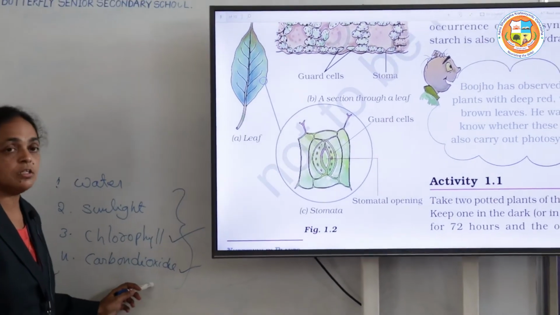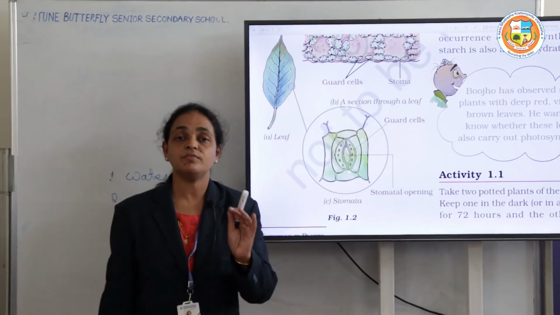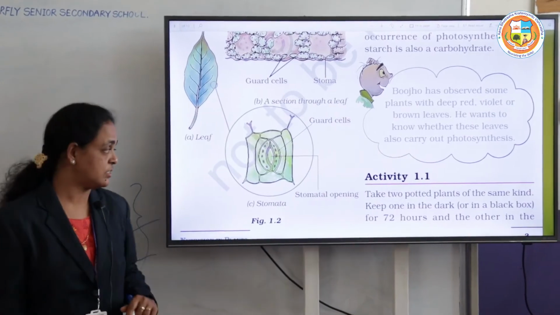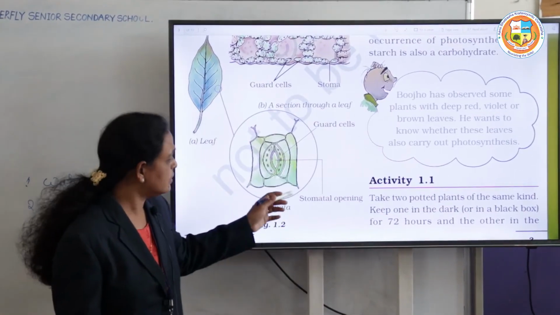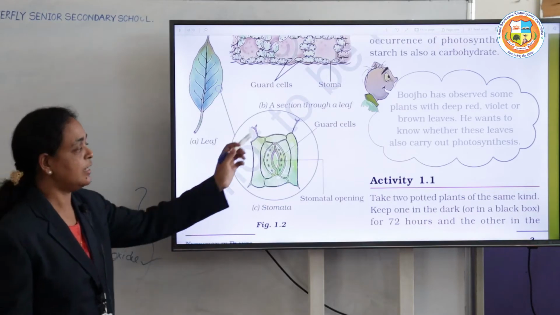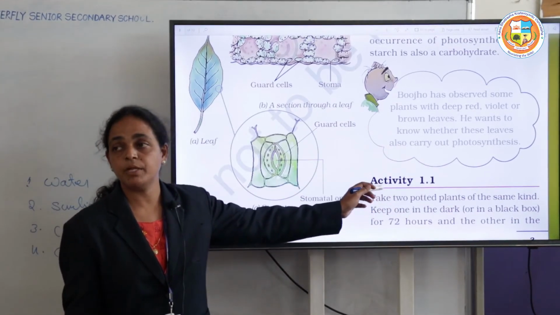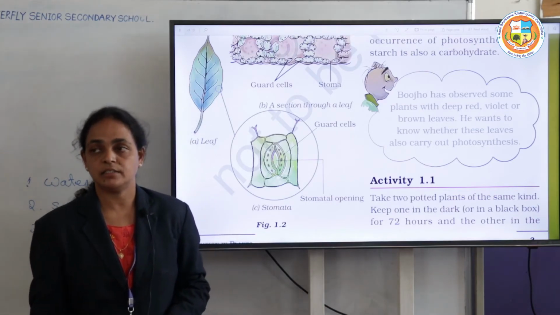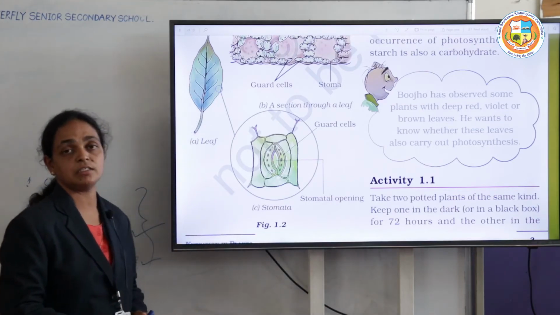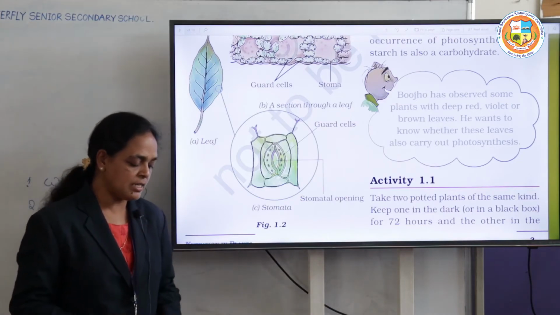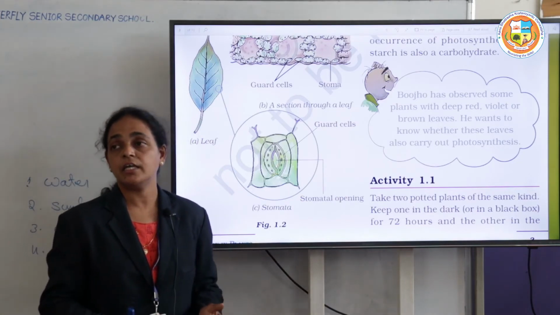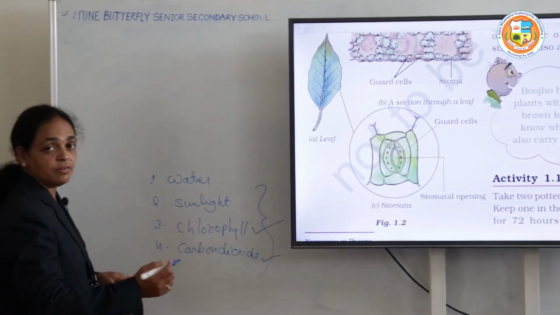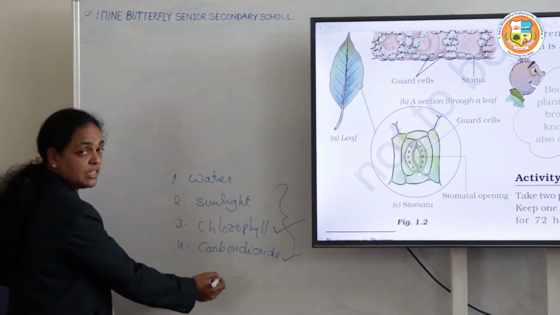So carbon dioxide is also one of the factors supporting photosynthesis, right? All these factors help, and then finally the plant can prepare its own food. The process we call photosynthesis, right? So photosynthesis we can represent in a chemical equation. In which way? The word equation. See, I want to write the word equation using all of these.